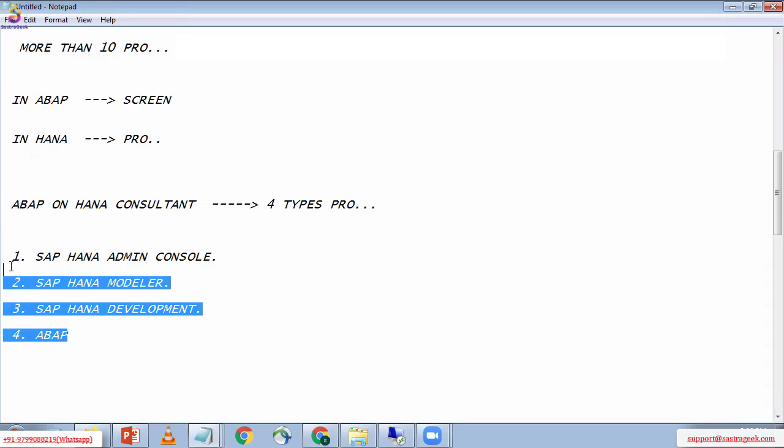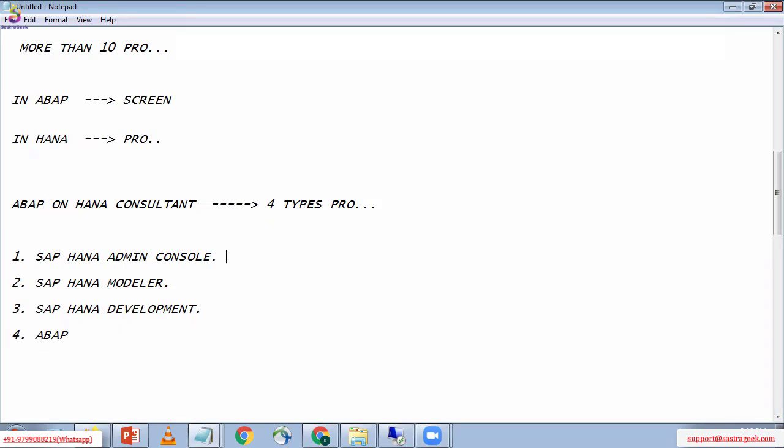And in these 4 types of perspectives, the SAP HANA Admin Console is the default perspective. It's the default screen for all the people, for ABAPers, BW consultants, Basis people, for the entire HANA Studio.